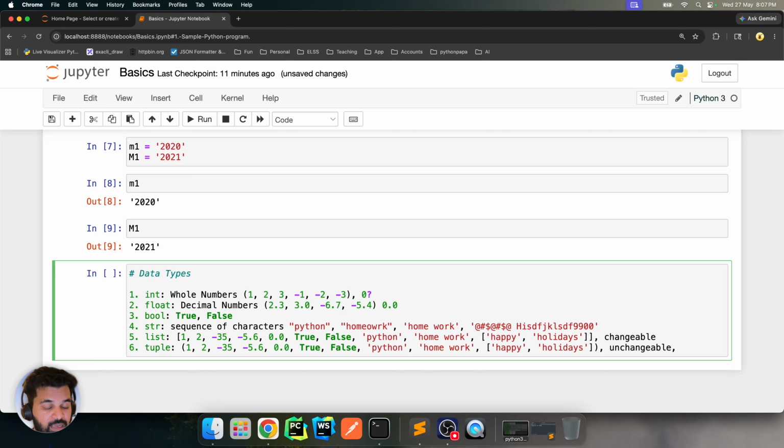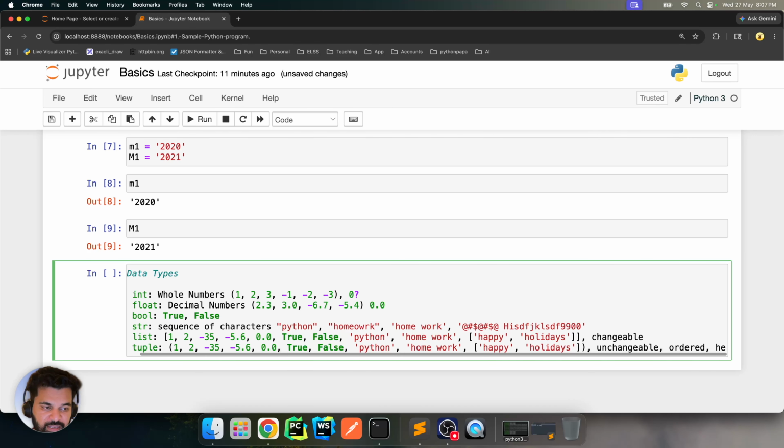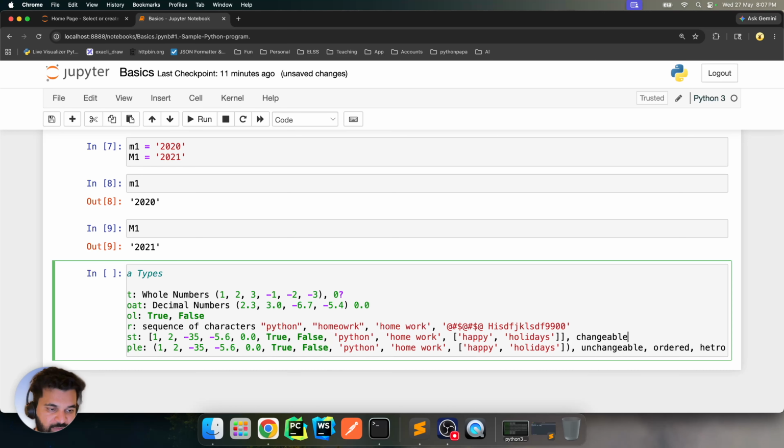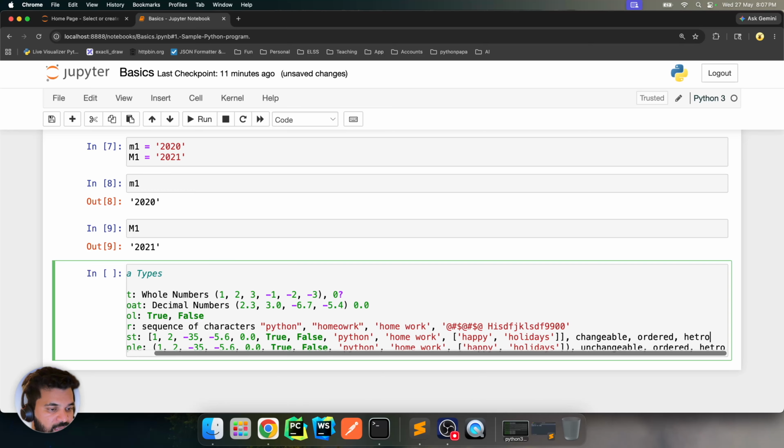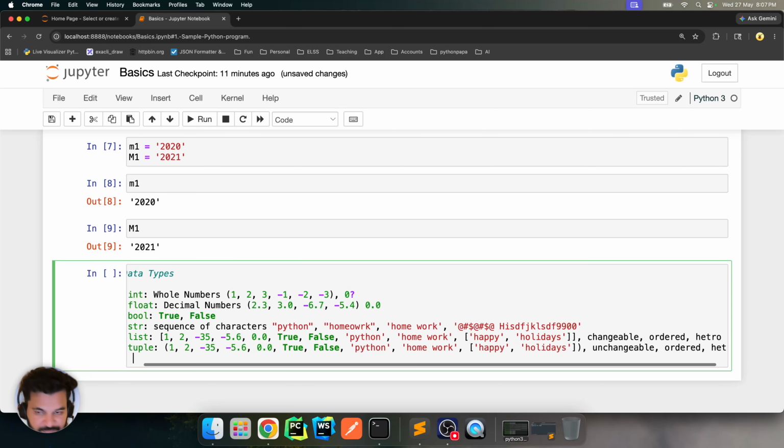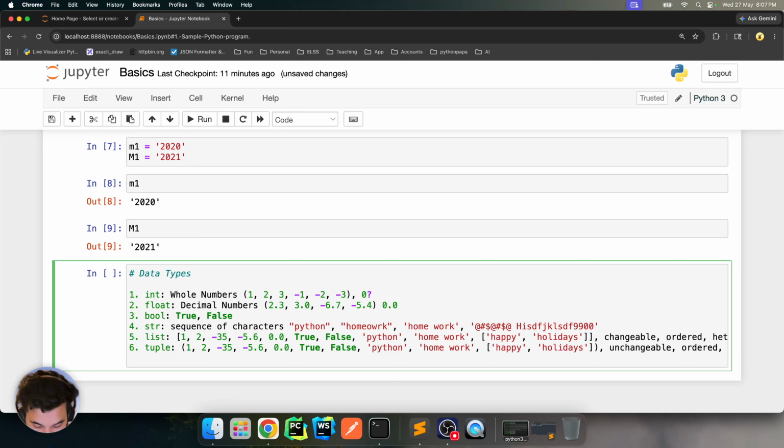Okay. And the other thing is, this is also ordered. Both of them are ordered and can contain hetero, hetero type of elements. So I'm just writing it here, ordered and hetero. And the next thing that I want to take would be dictionary. Dictionaries are like key value pairs. You use curly brackets to denote them.